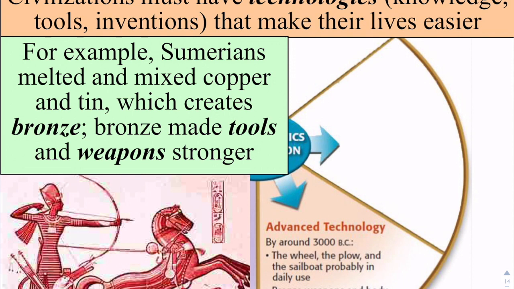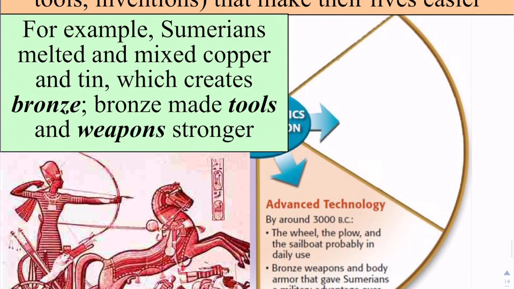We will need tools, like the chariot that you see here, this bow and arrow that you see here, to defend ourselves. Now that we have a civilization, we probably have a lot of stuff in our cities, which means we're going to be susceptible to raids by other communities, and we need to be able to defend ourselves.